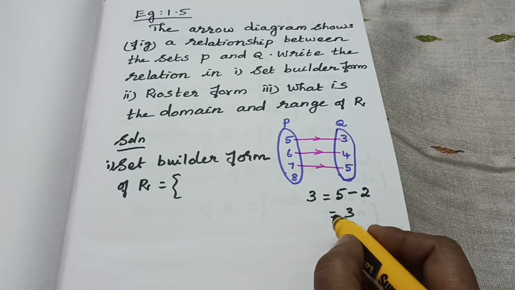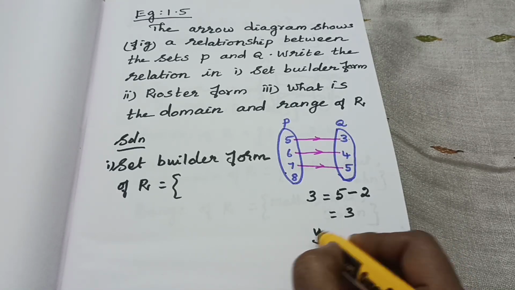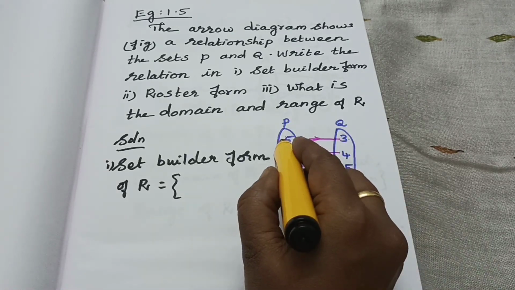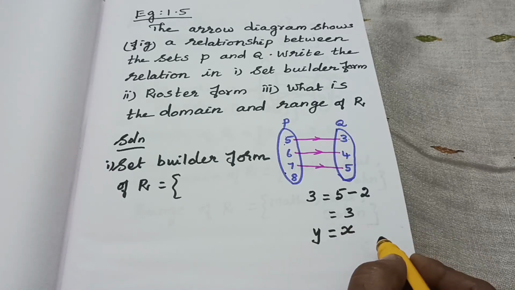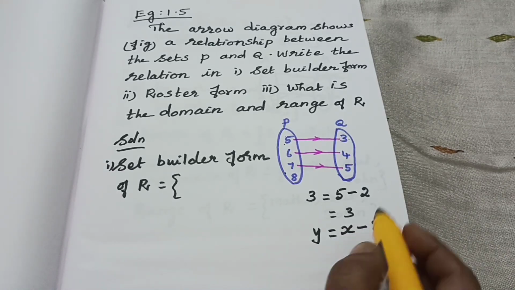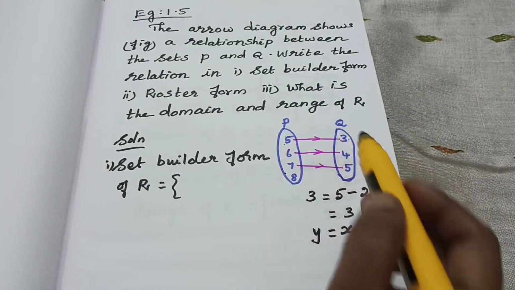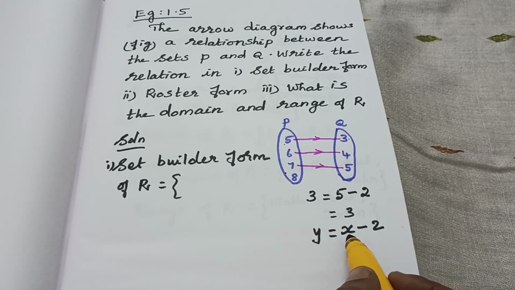Then Y is equal to X. This is the X value, isn't it? Then instead of 5, we have to write X. From there we have to subtract 2, then we will get this 3. Have you understood? Okay, Y is equal to X minus 2.